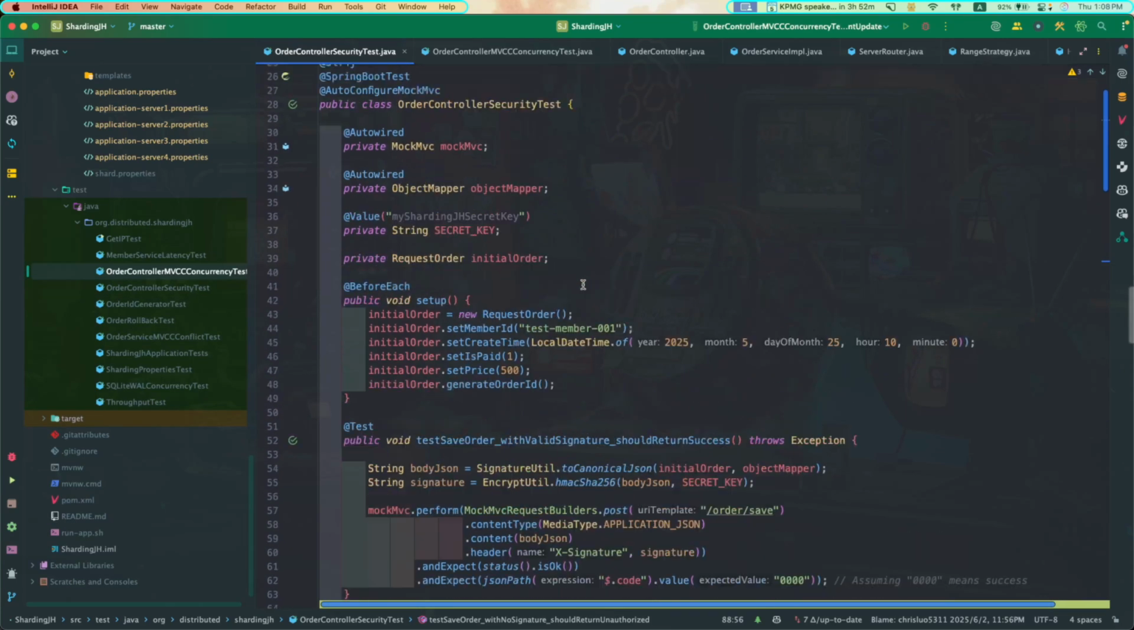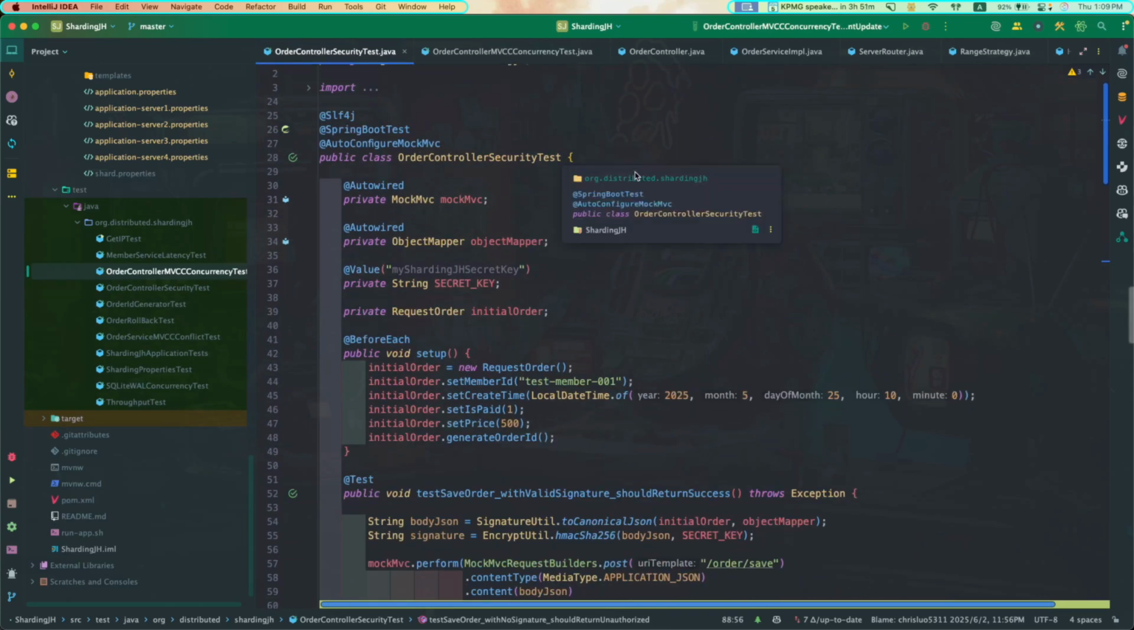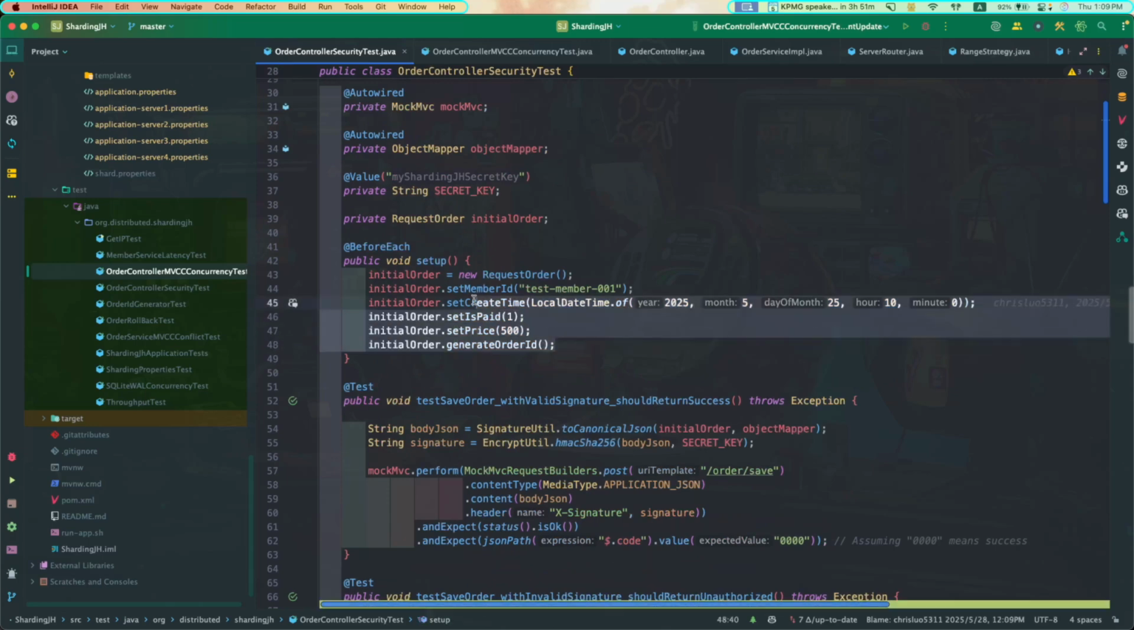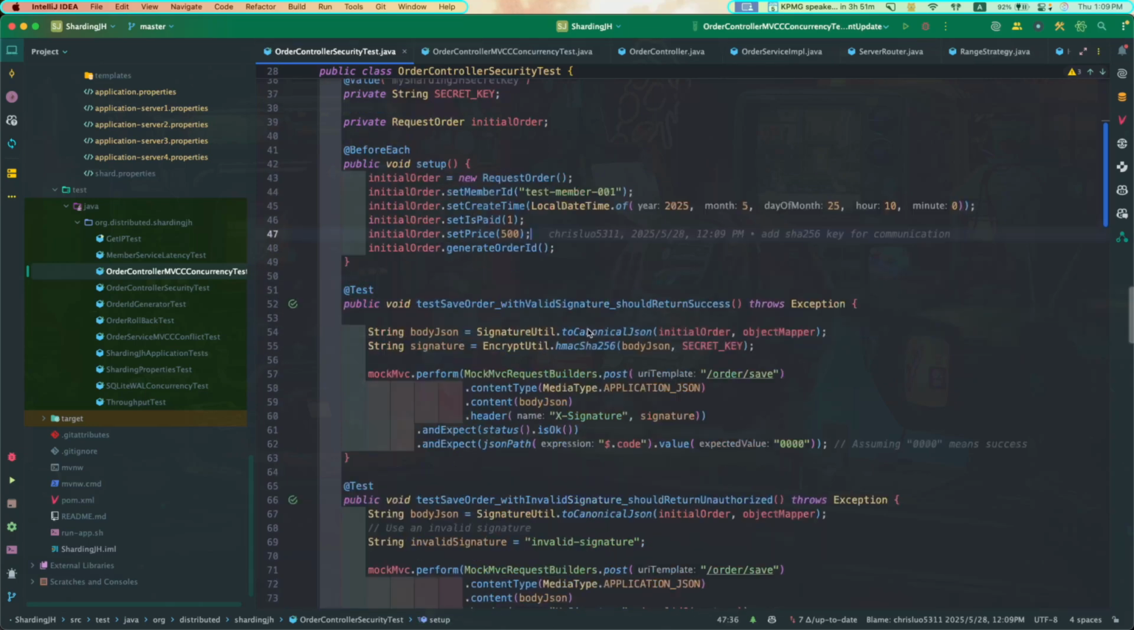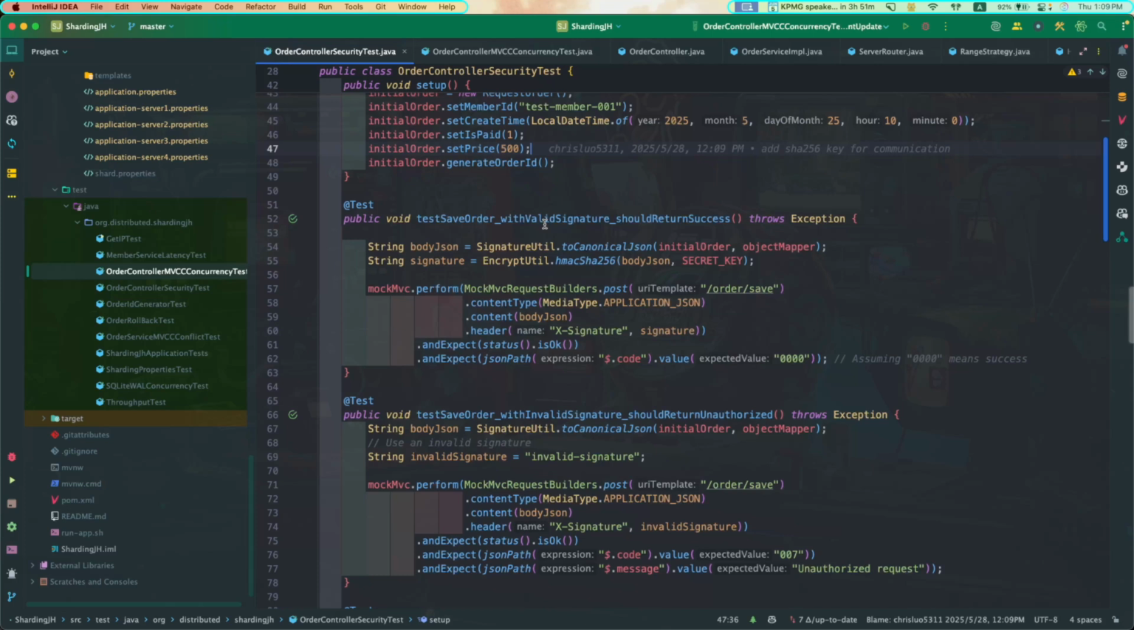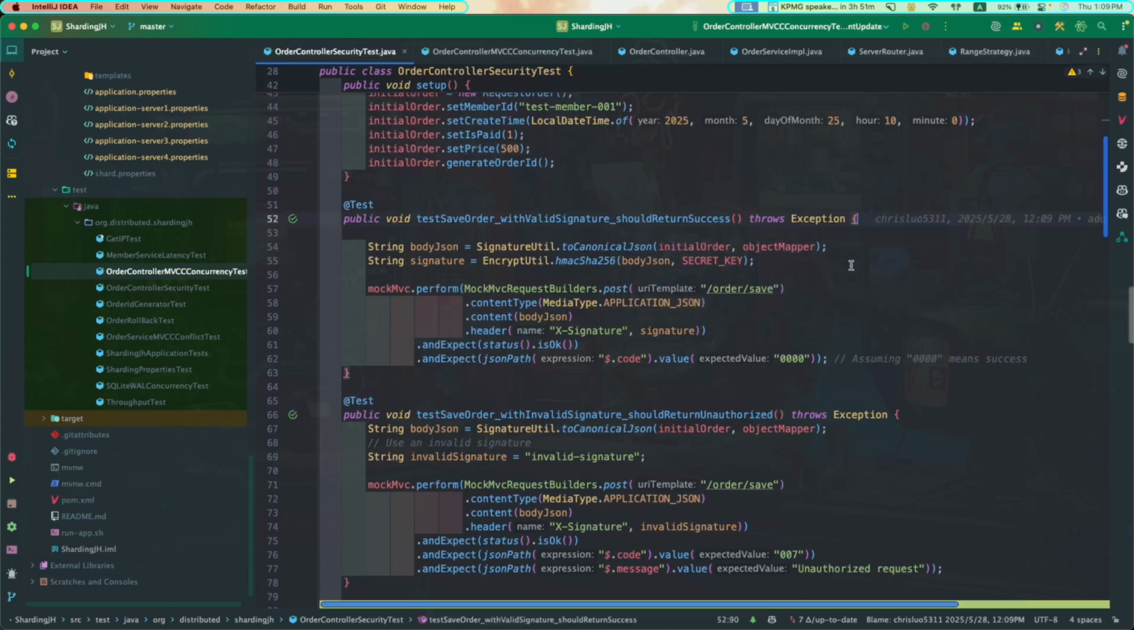So I'm going to first explain our test class. This is the order security test, and now I'm going to create a new order. And then I'm going to test save order with valid signature. As you can see, we convert this order to JSON in alphabetic order, and then we use SHA-256 to encrypt with a key.